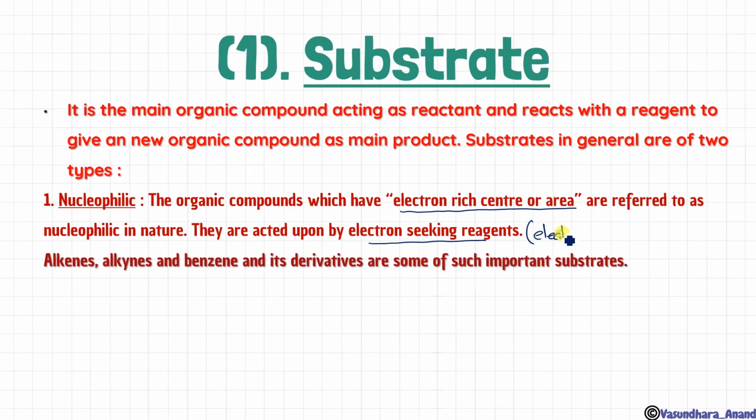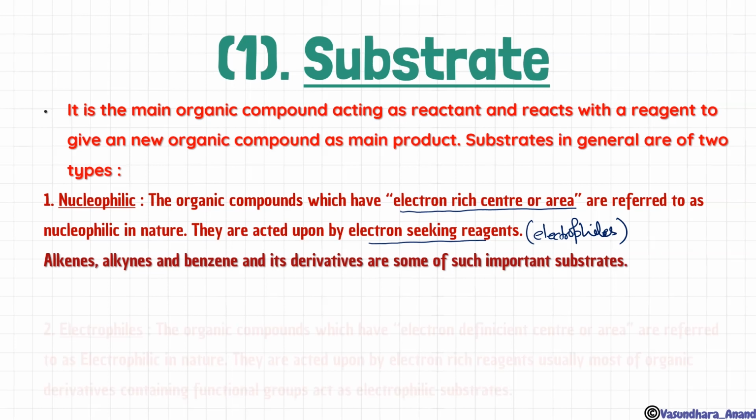You have to be very careful about this, that it is philes. This one is a nucleophilic center, or a nucleophilic organic compound, you can say. And the one which is going to attack on that will be considered an electrophile. Clear? Alkenes, alkynes and benzenes and their derivatives are some of the important substrates on which reaction happens, on which any electrophile or other reagent attacks.